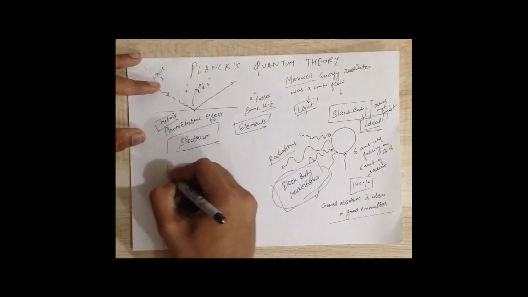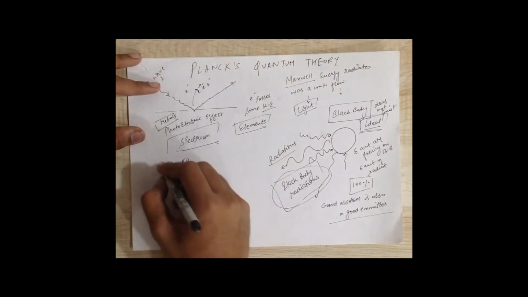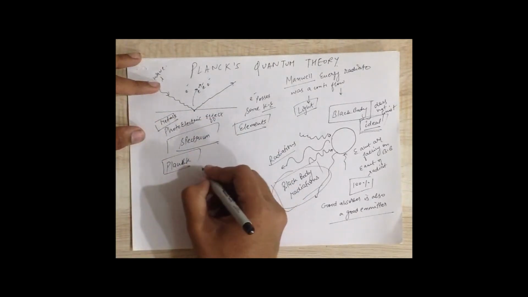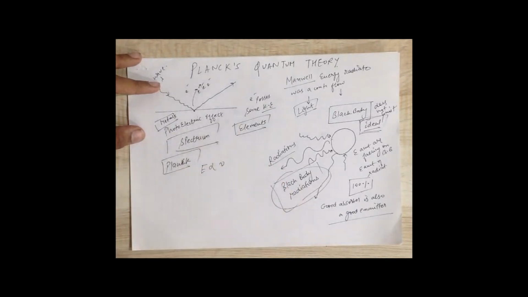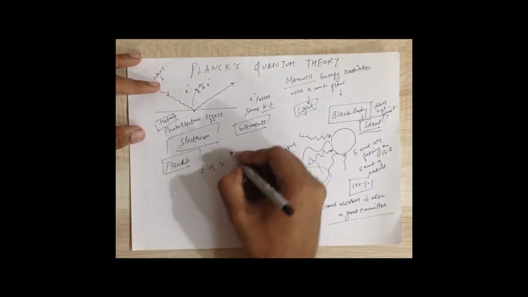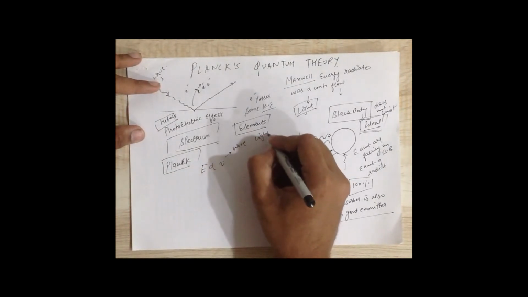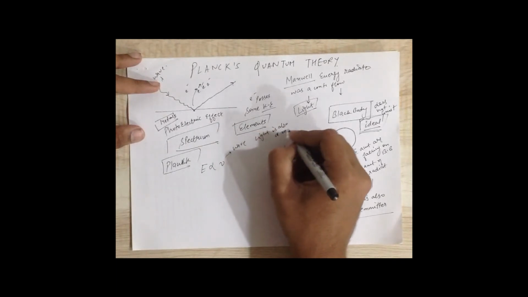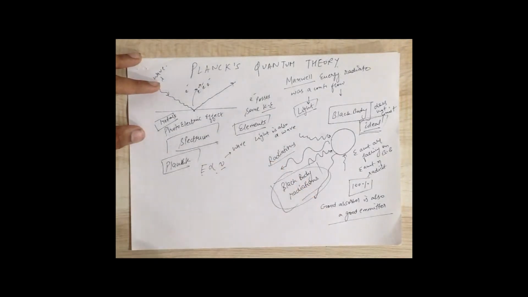Now Planck gave some formulas to understand this energy and the terms related to it. According to Planck, energy was directly proportional to the frequency of light, or the frequency of the wave. Light is also a wave.